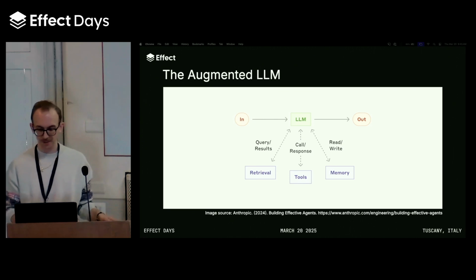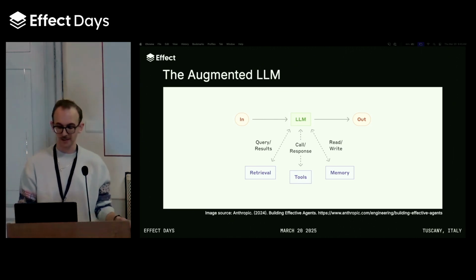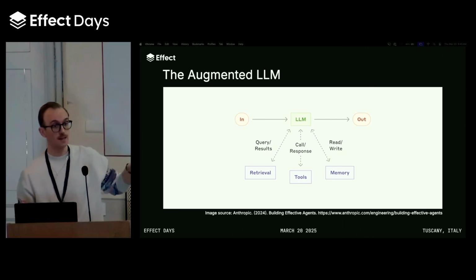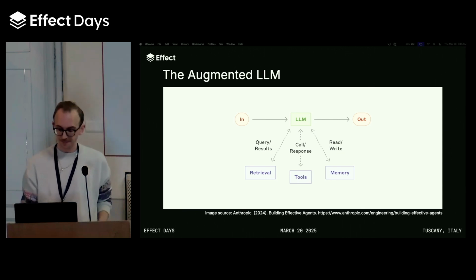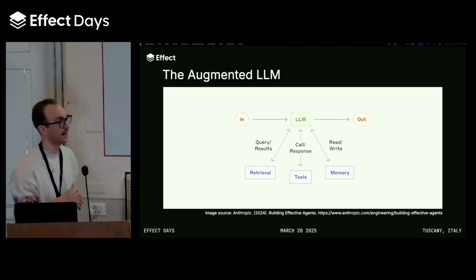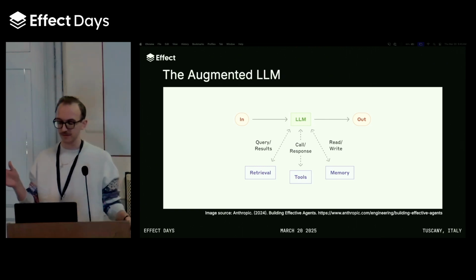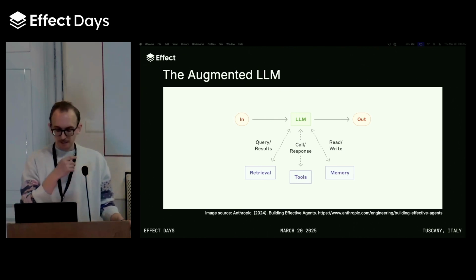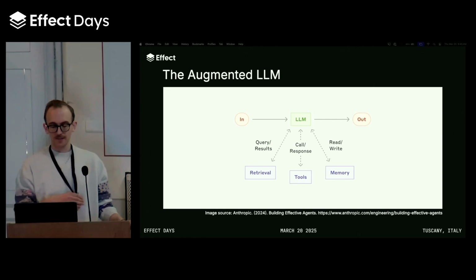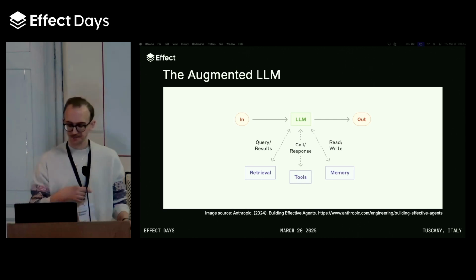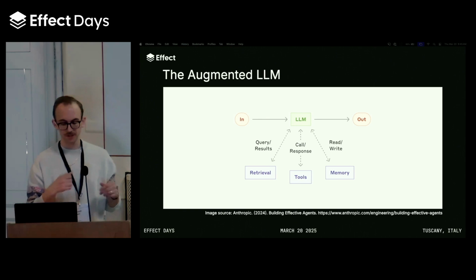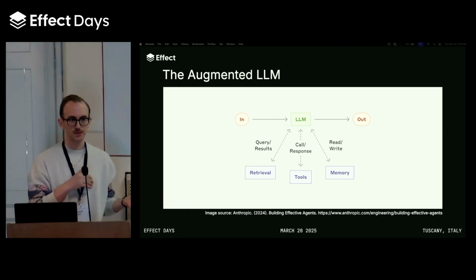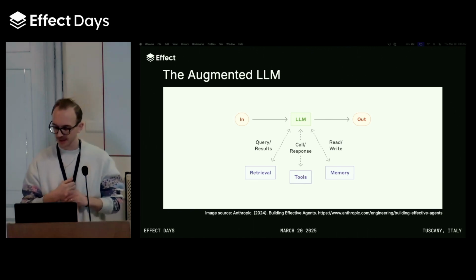So we've seen a bunch of features Effect-ive integrations have, but we still haven't really explored any of the 3 pieces that make an LLM interaction augmented. Though some providers like OpenAI are offering vector stores and file search and other cool things to simplify building up the augmented LLM, my personal opinion is that the features and services to support this, to support retrieval in memory specifically, are best implemented in userland to avoid vendor lock-in and other things.